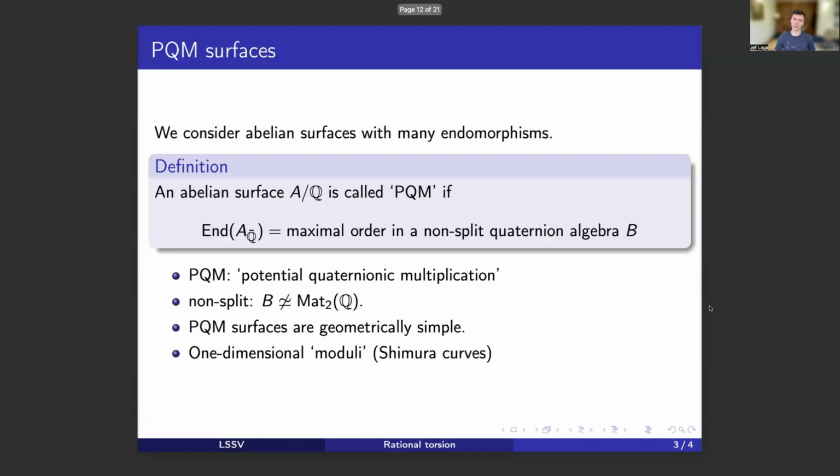But one reason that they're maybe easier to study is because of their moduli spaces. Once you fix additional data like polarization and the order in a fixed quaternion algebra, their moduli spaces are one-dimensional. So PQM surfaces are, roughly speaking, parameterized by rational points on Shimura curves, which makes them perhaps similar to elliptic curves with level structure, which are parameterized by modular curves.